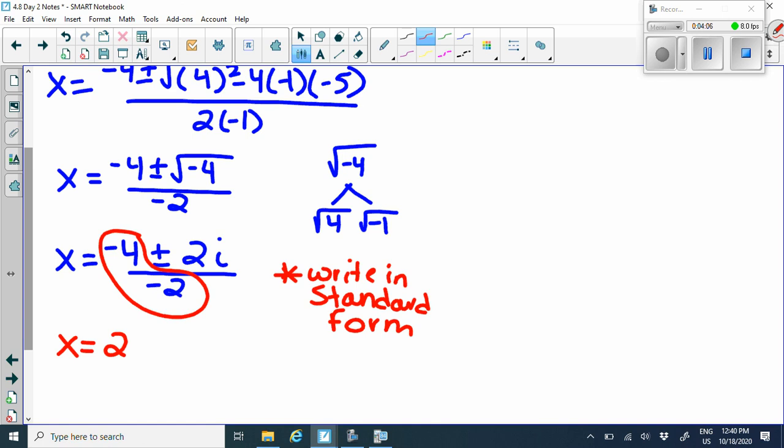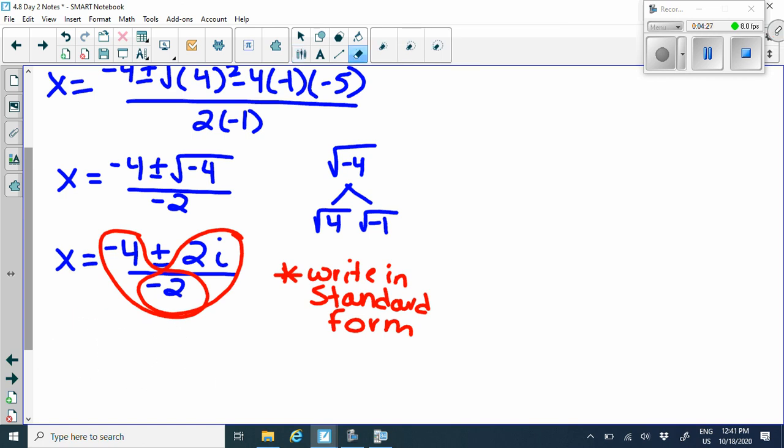Now, don't forget that plus minus sign, because remember, the plus minus represents there's actually 2 solutions. Now we do 2i over -2. Okay, so now when we do that, we get -1i. Now, you can either write it as -1i or -i. It's really up to you.